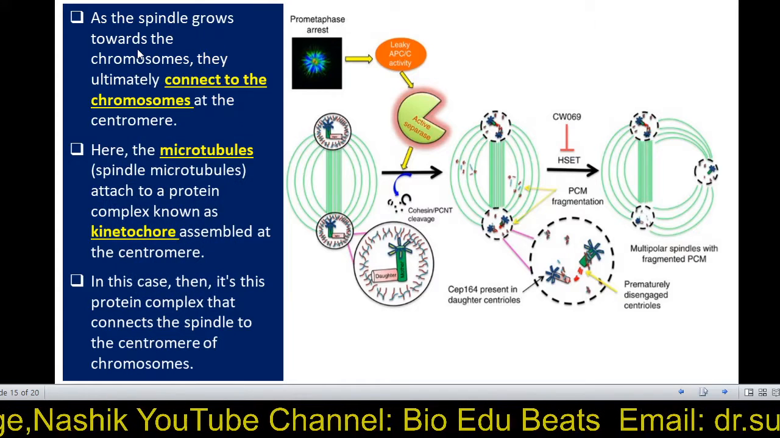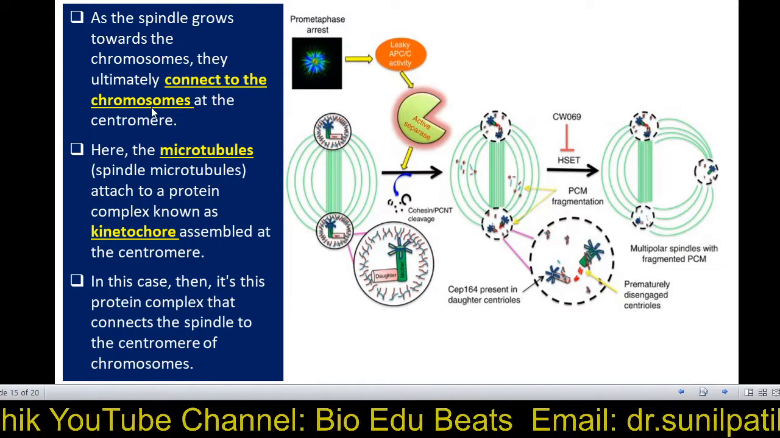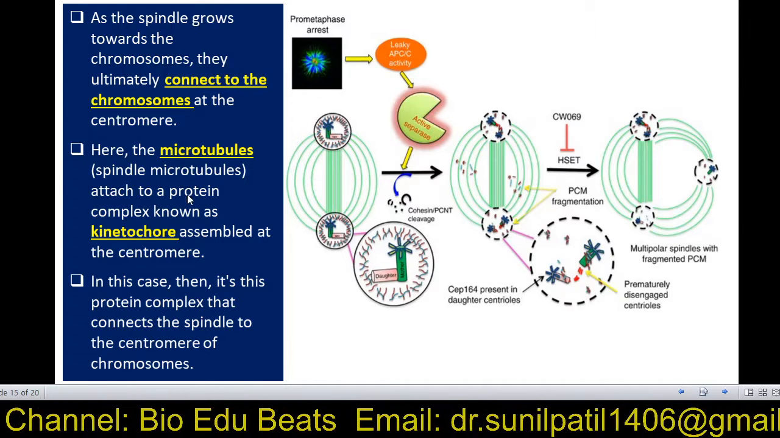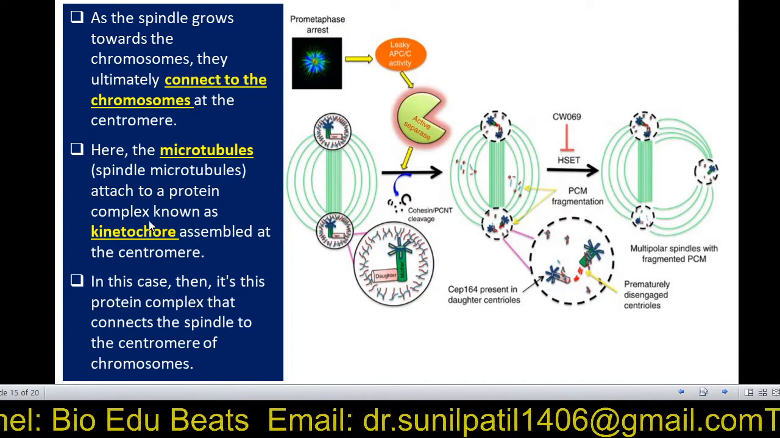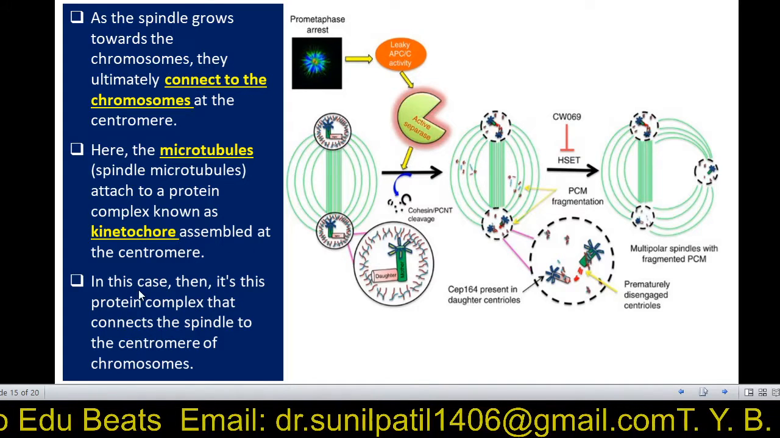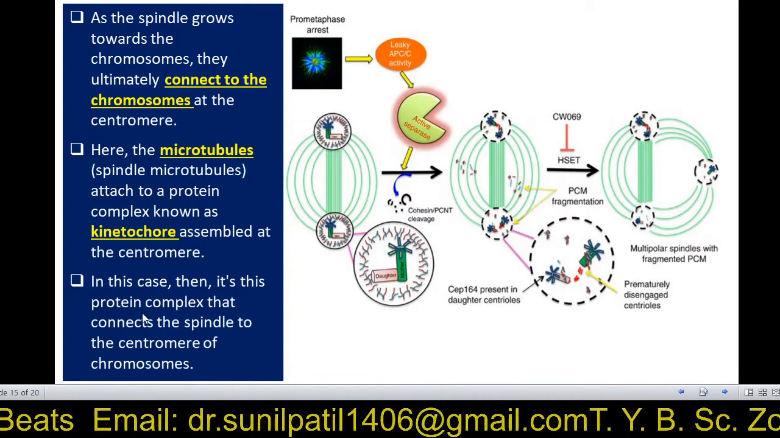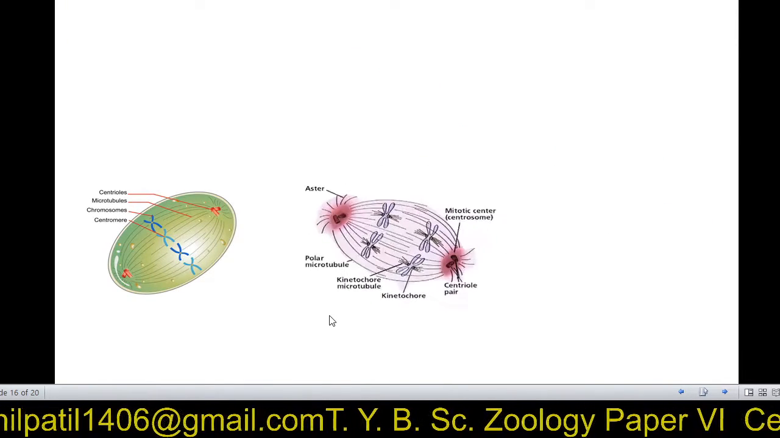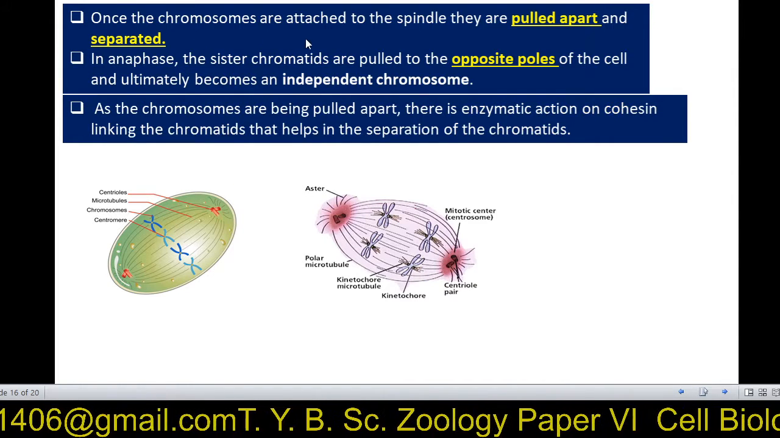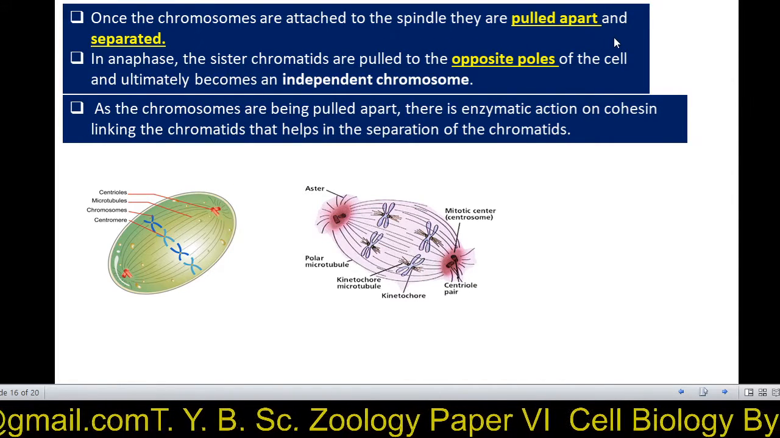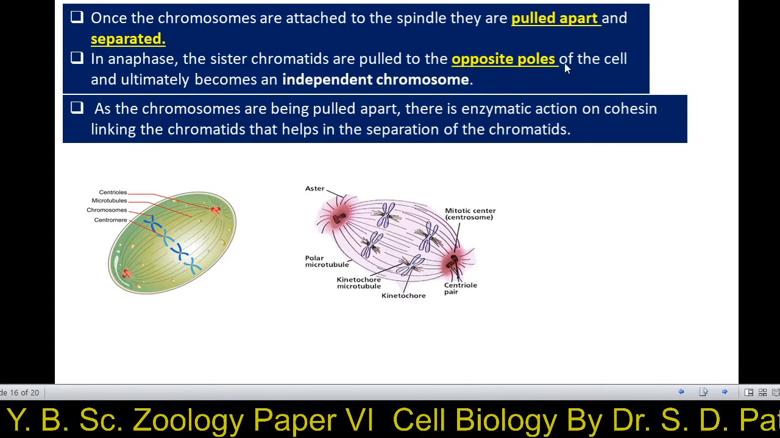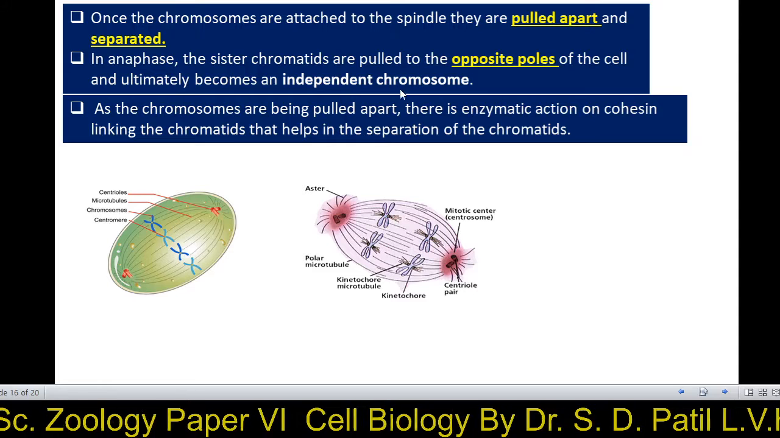As the spindle grows toward the chromosome, they ultimately connect to the chromosome at the centromere. Here the spindle microtubule attaches to the protein complex known as the kinetochore. It is this protein complex that connects the spindle to the centromere of the chromosome. Once the chromosomes are attached to the spindle, they are pulled apart and separated. In anaphase, the sister chromatids are pulled to opposite poles and ultimately become independent chromosomes.